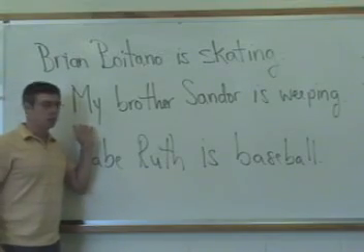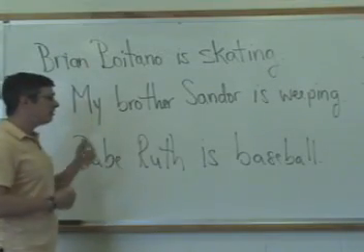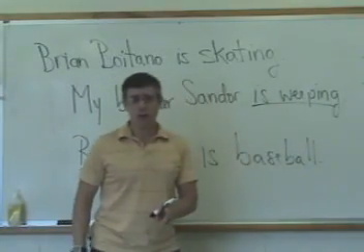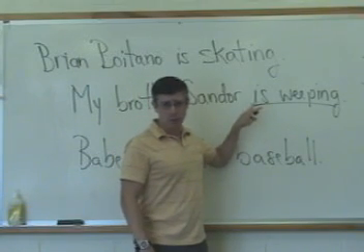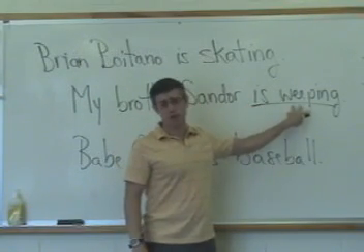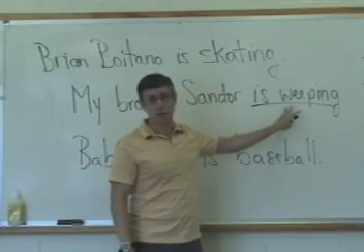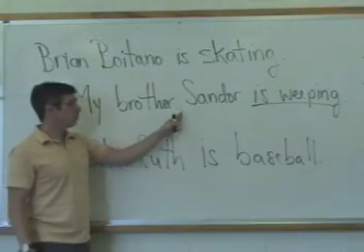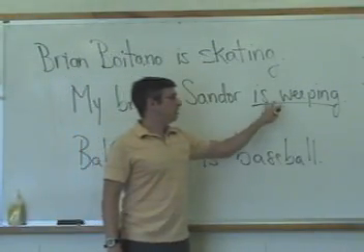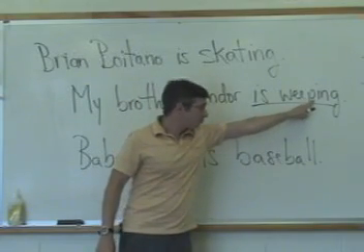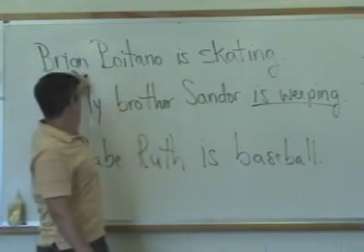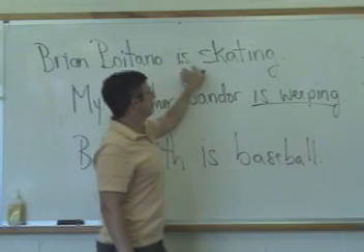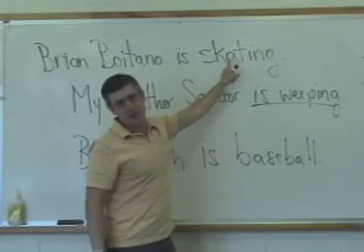My brother Sandor is weeping. Now, in this sentence, what we have here is a verb that is 2 words long, composed of an auxiliary verb, is, and the main verb, which is the present participle of to weep, namely weeping. So the subject is my brother Sandor, and the verb is weeping, and this is a present participle. Now, similarly, we can construe Brian Boitano is skating in exactly the same way. The verb is 2 words long, and this is a present participle.